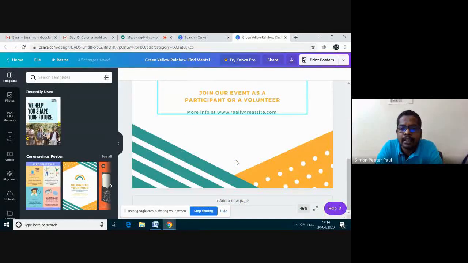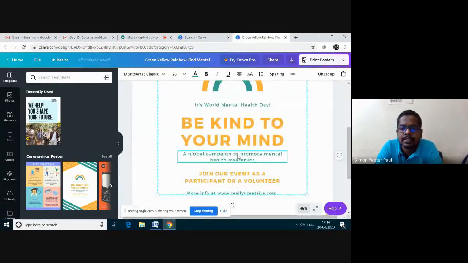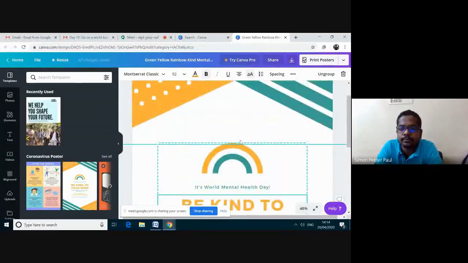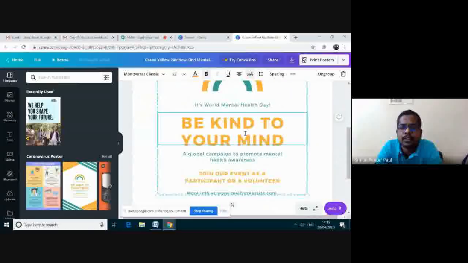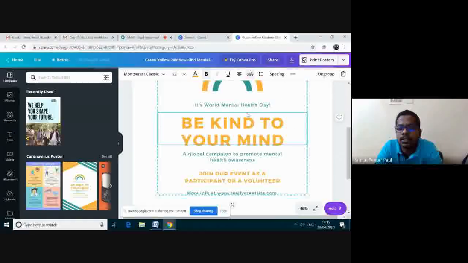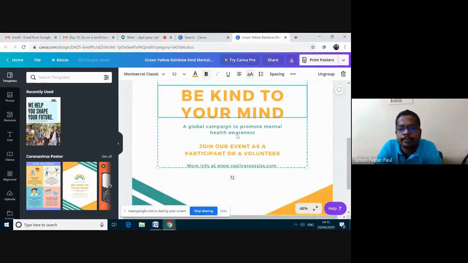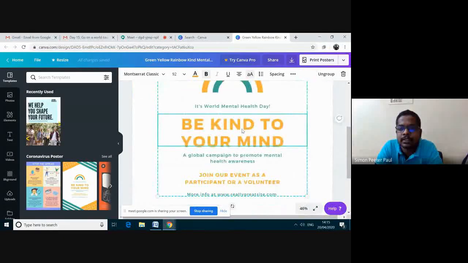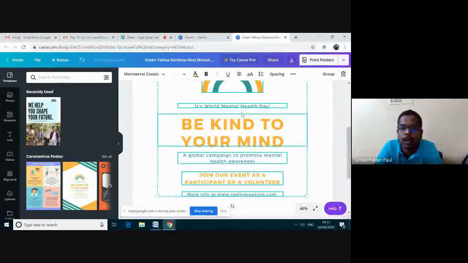Now I can make changes here. I'm clicking here. While clicking here, on the top you get some options. Here, before the delete icon, you can see the ungroup option. Now this text is grouped together. I am ungrouping this one. I'm clicking this ungroup. So all the text gets ungrouped. I'm clicking outside.